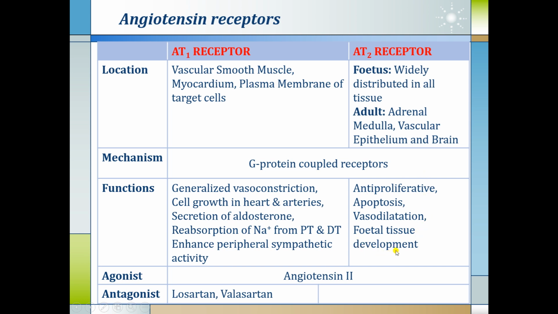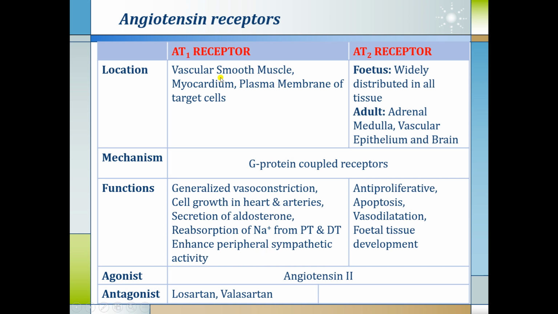While the AT2 receptor has some protective actions, it produces anti-proliferative action, apoptosis, vasodilatation and fetal tissue development. But in adult life, most of the actions of angiotensin 2 are through AT1 receptors.